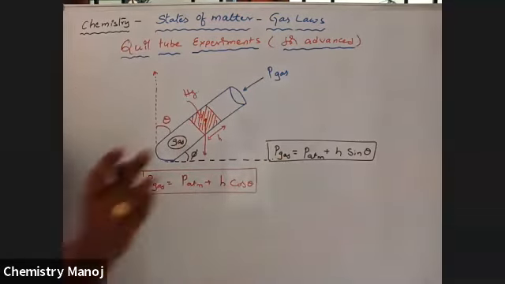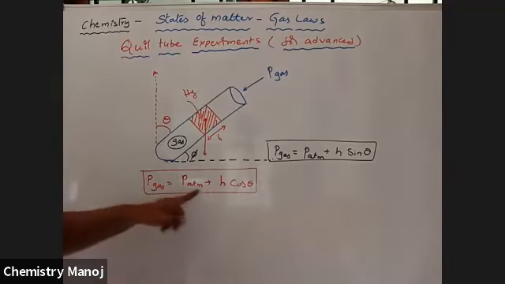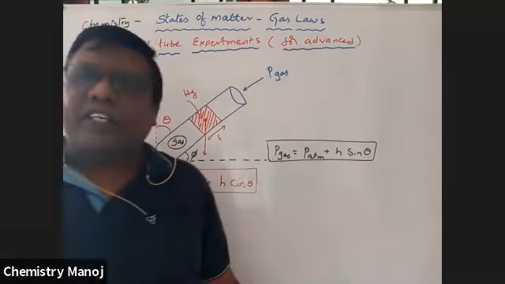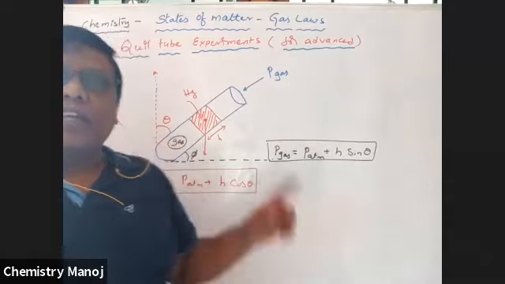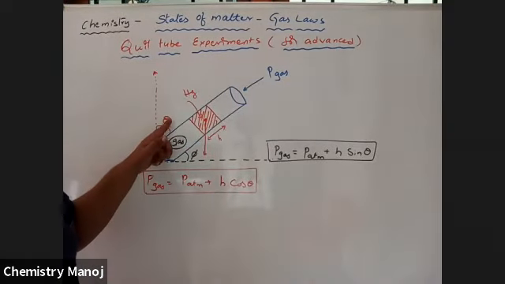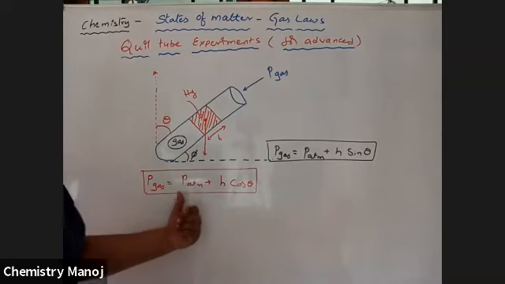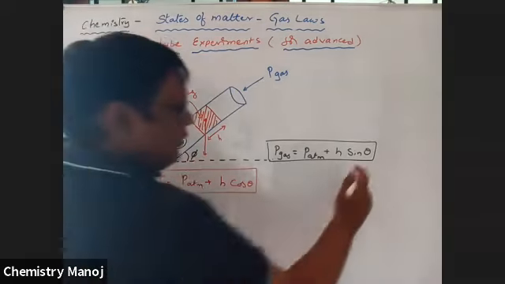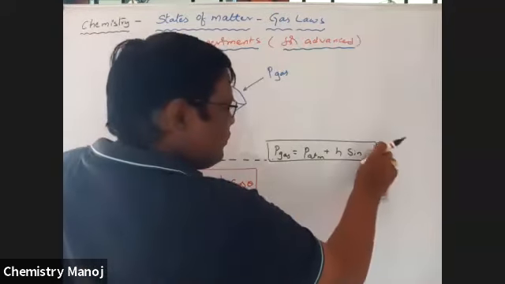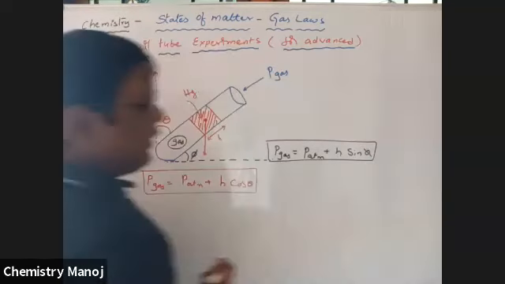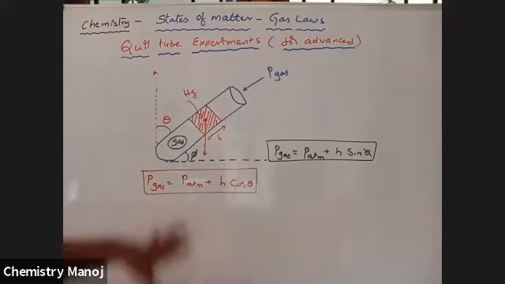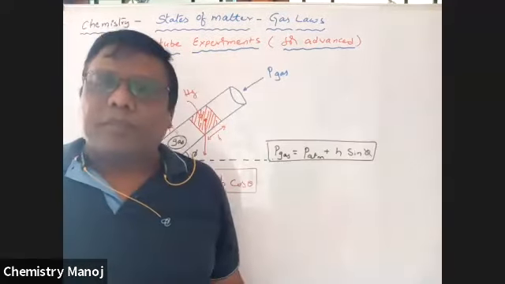So where the angle is given to you, be careful. If it is with the vertical column, it is this formula. If it is the horizontal column, it is the other formula. Sin theta, cos theta, all these are derived in your physics. You don't worry. So please remember this part. If it is at an angle theta with the vertical axis, H cos theta is the additional part. If it is with the horizontal, it is phi, H sin phi is the answer. Please, very, very important. So be careful. Based on these conditions, we are going to take some problems.